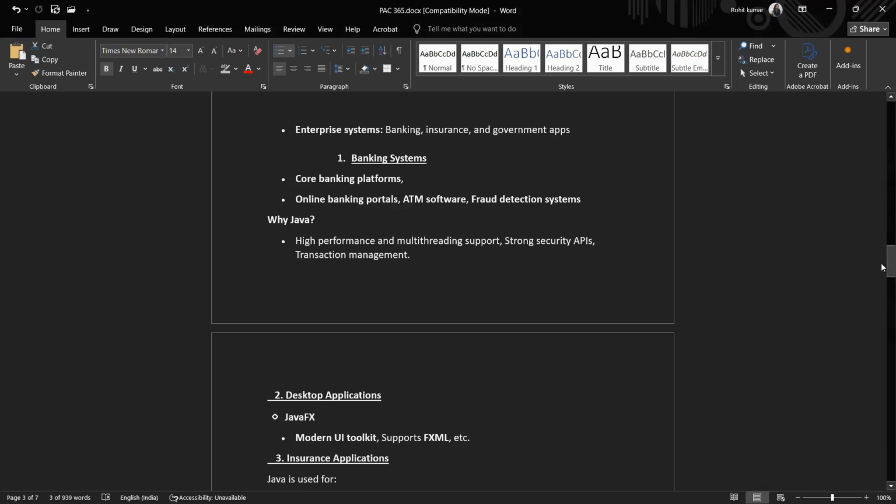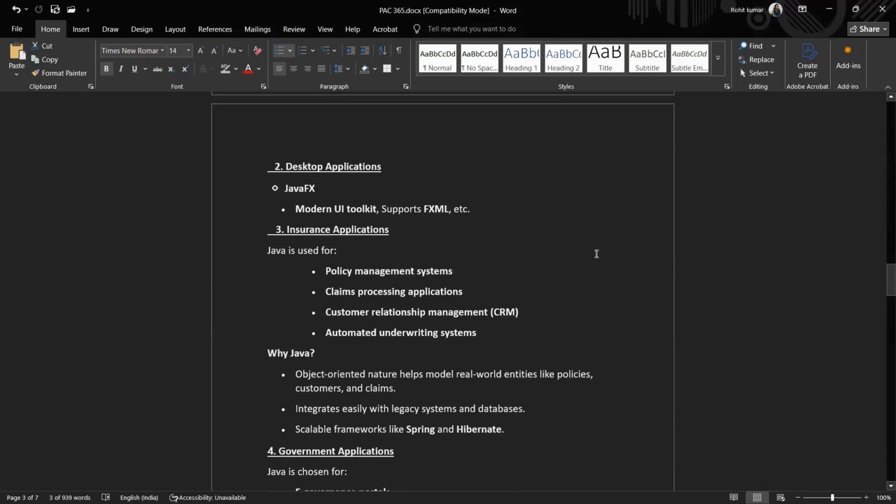Now coming to desktop applications, for graphical user interfaces, we learned about the graphical user interface. So desktop is graphical, and desktop applications can also be graphical. So Java can intervene there.